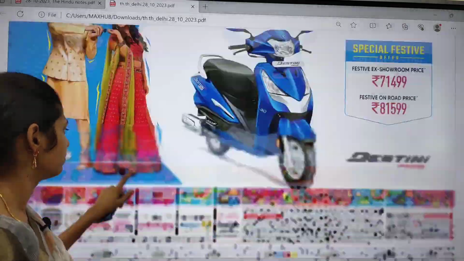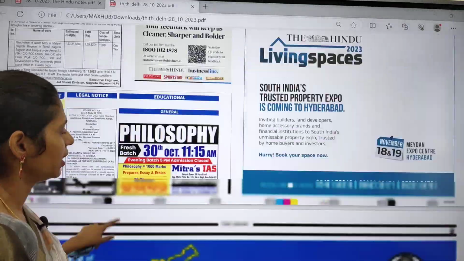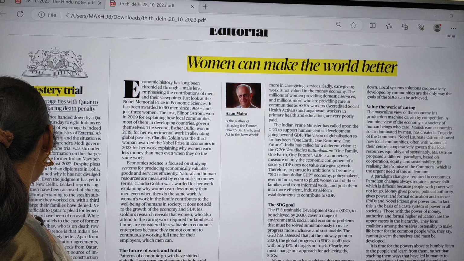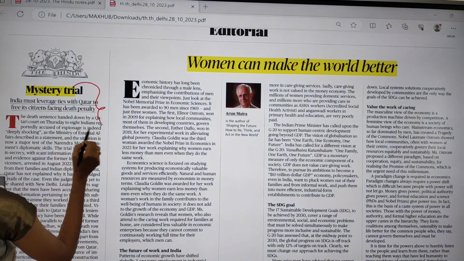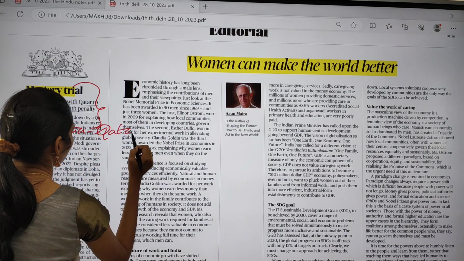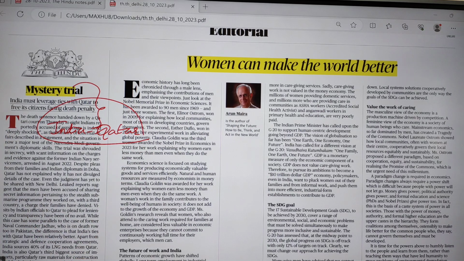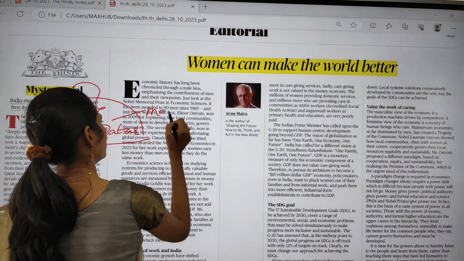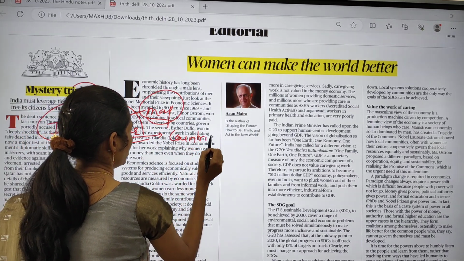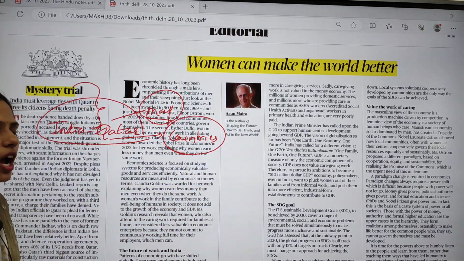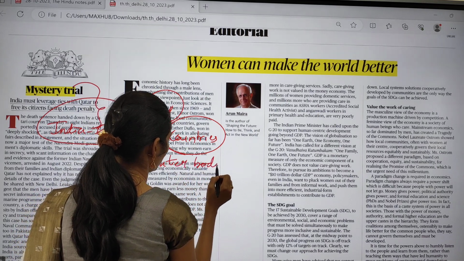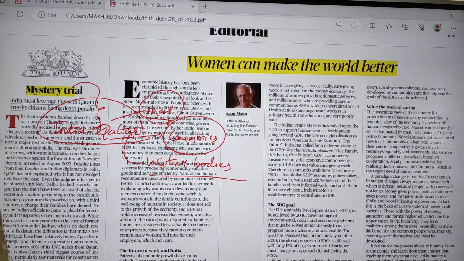And if you move on, you can directly move on to the editorial page. In this editorial page, there is one article regarding India and Qatar. This Qatar is very important, and you have to see the map location of Qatar, and please let me know which countries share a boundary with Qatar and the nearby water bodies. So why is Qatar in news?